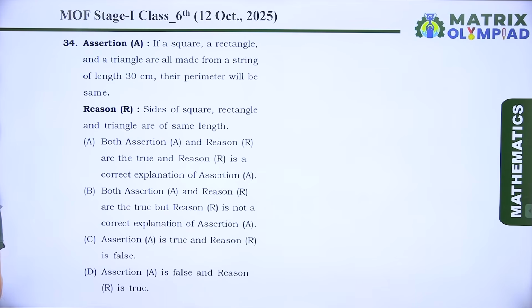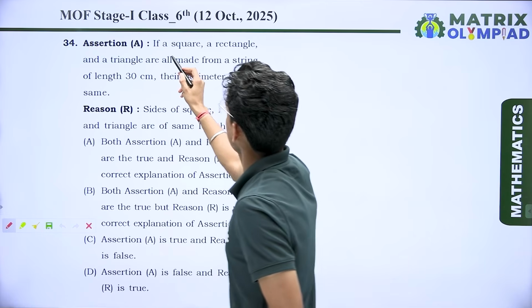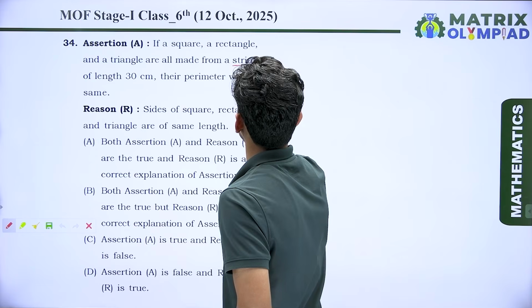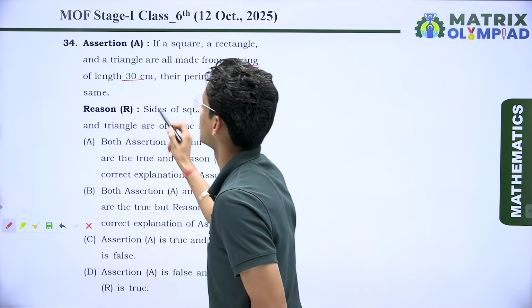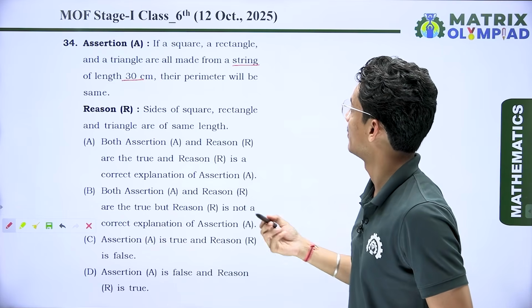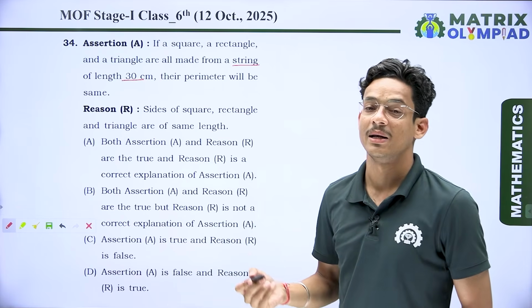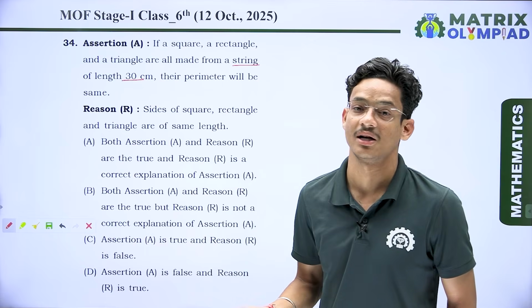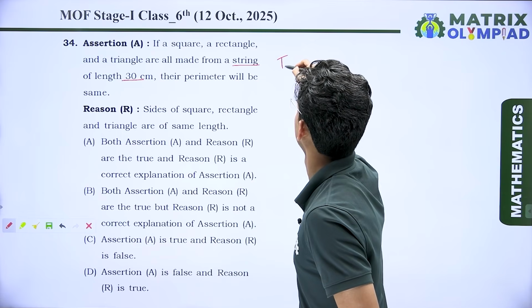Now the next question, which is based on assertion and reason. Here we have the question: a square, a rectangle and a triangle are all made from a string of length 30 centimeter. Their perimeter will be the same. It means the perimeter of square is 30, the perimeter of triangle is 30 and the perimeter of rectangle is 30. So this one is true.